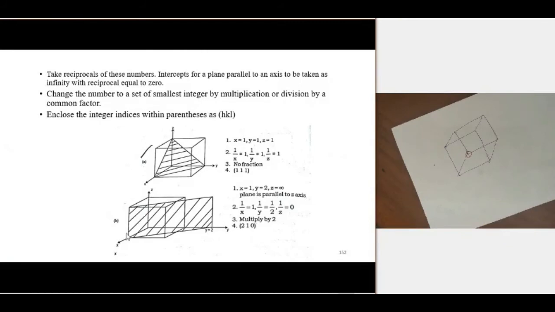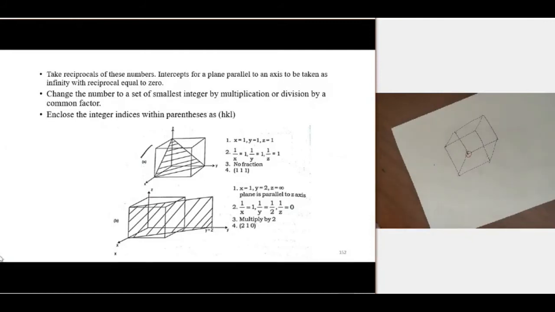And coming to this plane, this hatched one is the plane, and here we can see this plane cuts the x-axis at the unit distance 1, so it cuts at 1. But this plane cuts the y-axis at almost double the unit distance, so y is equal to 2.